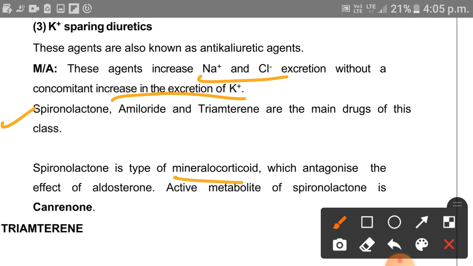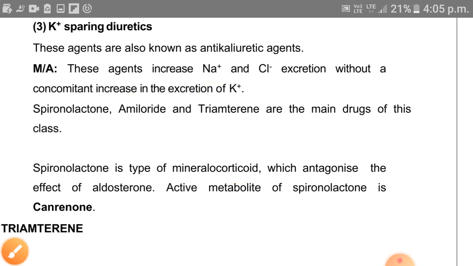Spironolactone is a mineralocorticoid drug which antagonizes the aldosterone effect. Aldosterone actually is one of the antidiuretic hormone.